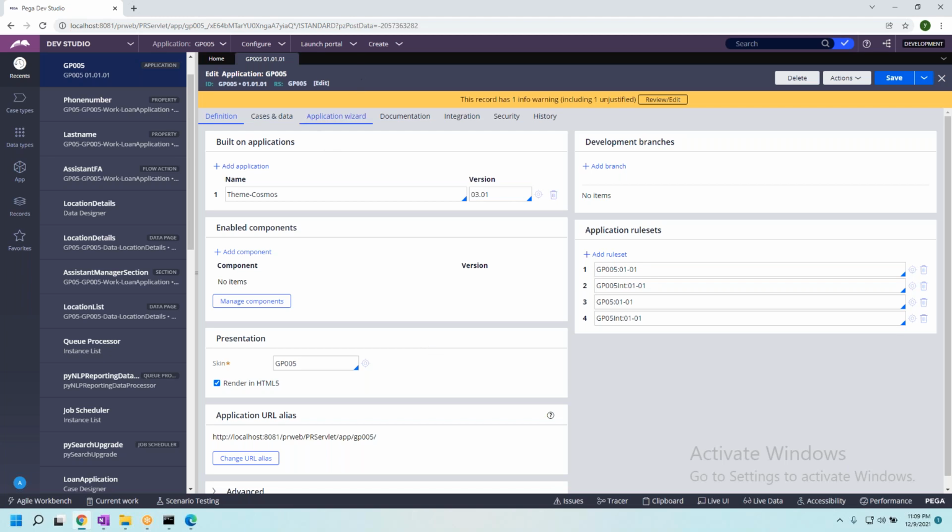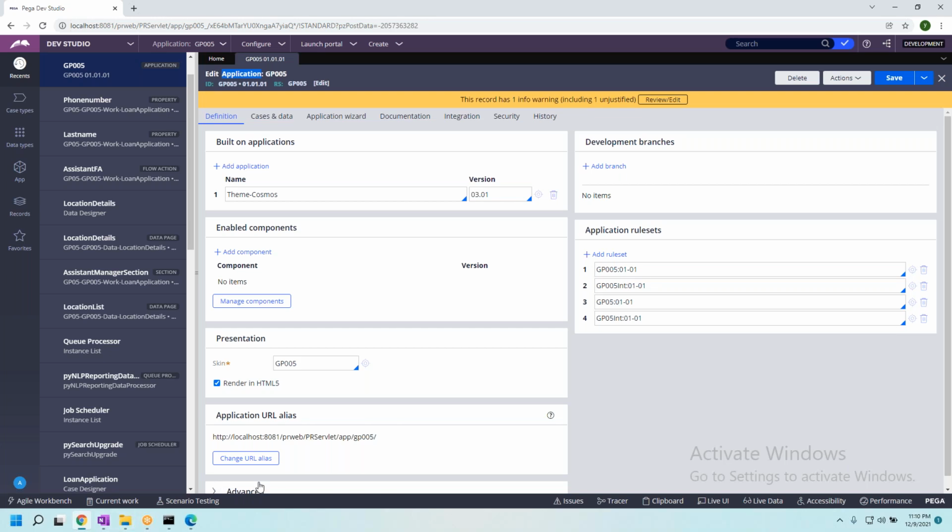Going forward, whenever I open a window, in the heading, what is there before the semicolon is the type of rule that we are talking about, that is application.